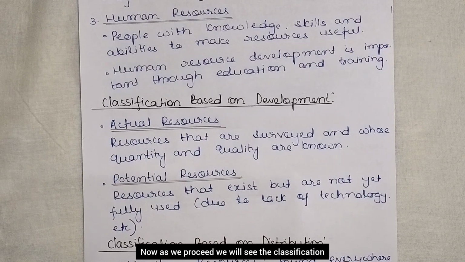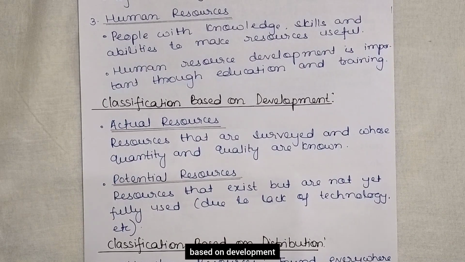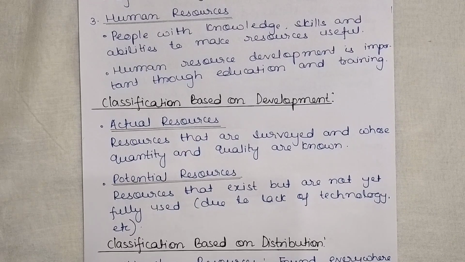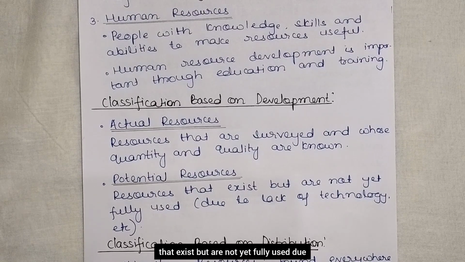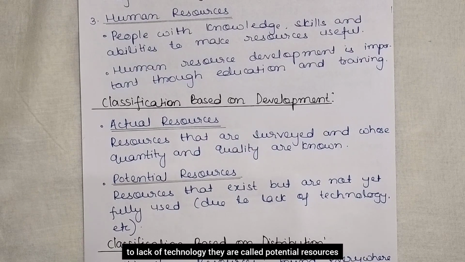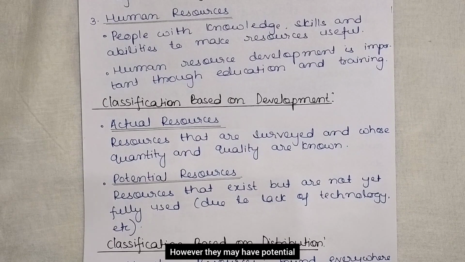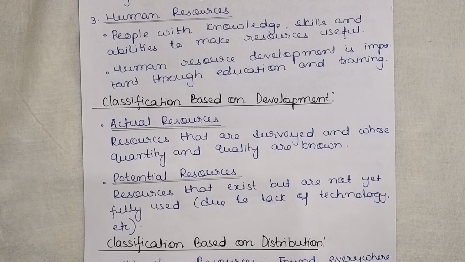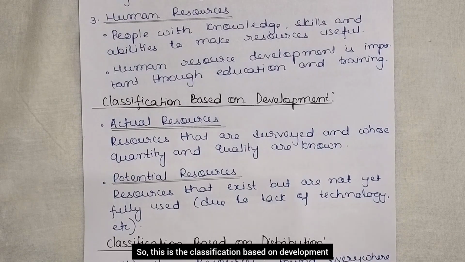Now as we proceed, we will see the classification based on development. So first one is the actual resources, second one is the potential resources. Resources that are surveyed and whose quantity and quality are known are called actual resources, and resources that exist but are not yet fully used due to lack of technology are called potential resources. However, they may have potential but they have not yet been fully used, that is potential resources. Okay. So this is the classification based on development.